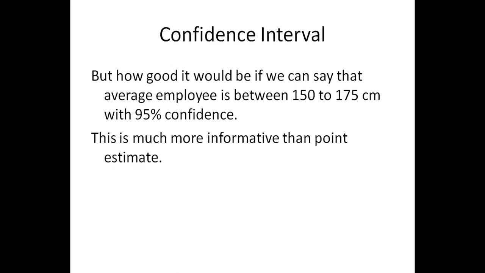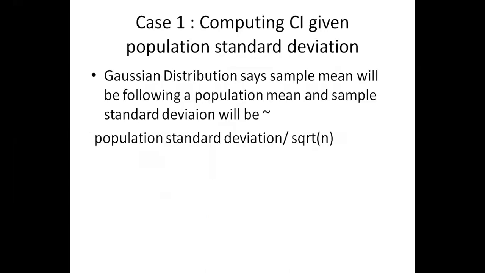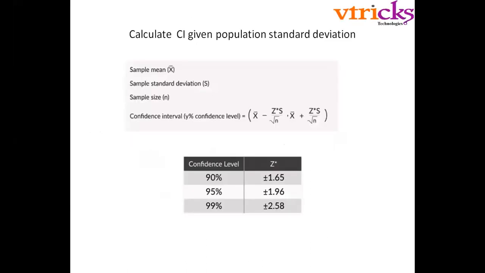Agree? So now comes the question: how do we find this confidence interval? Just for the recap, people understood something with respect to mu minus 1 SD, mu plus 2 SD, mu minus 3 SD, all these things. This is with respect to the normal distribution curve. Now we have computing confidence interval given population standard deviation. Given the population standard deviation, how do you calculate the confidence interval?